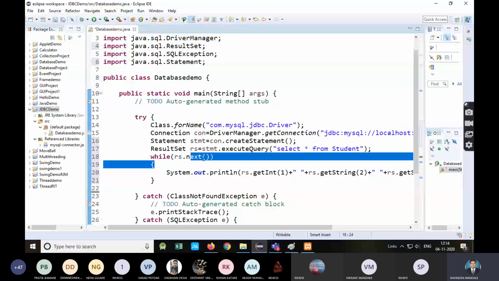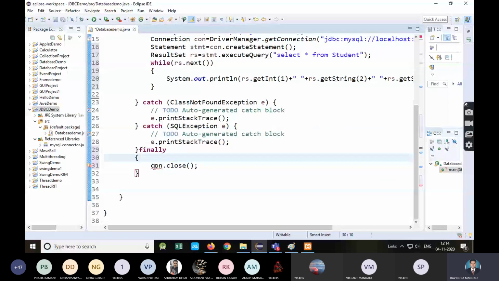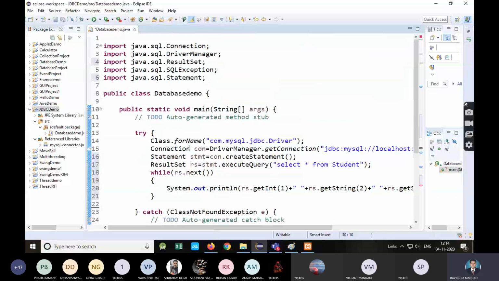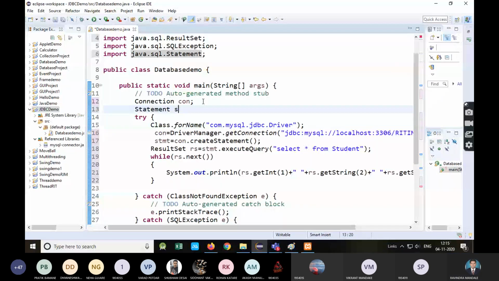Okay, and see, simply I am adding the last step, that is connection close. Finally, see, it is now to just declare them before try. Before try, I actually just declare them.